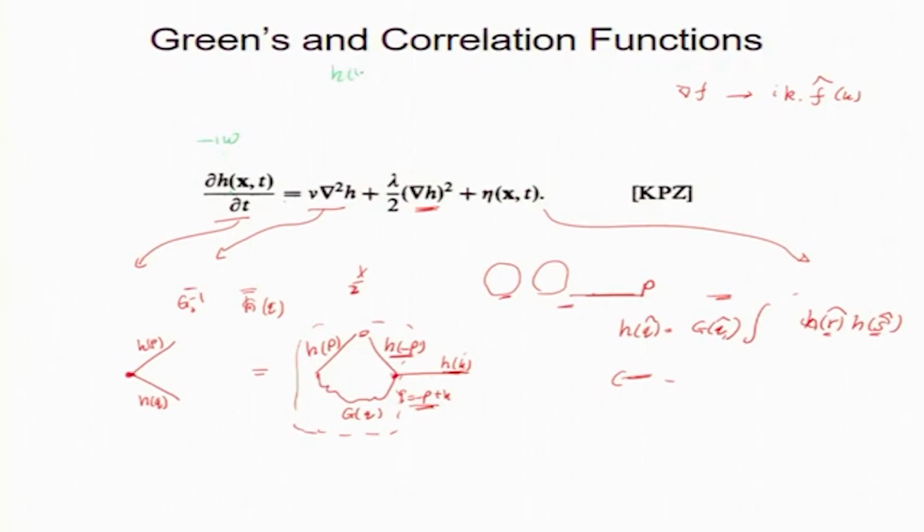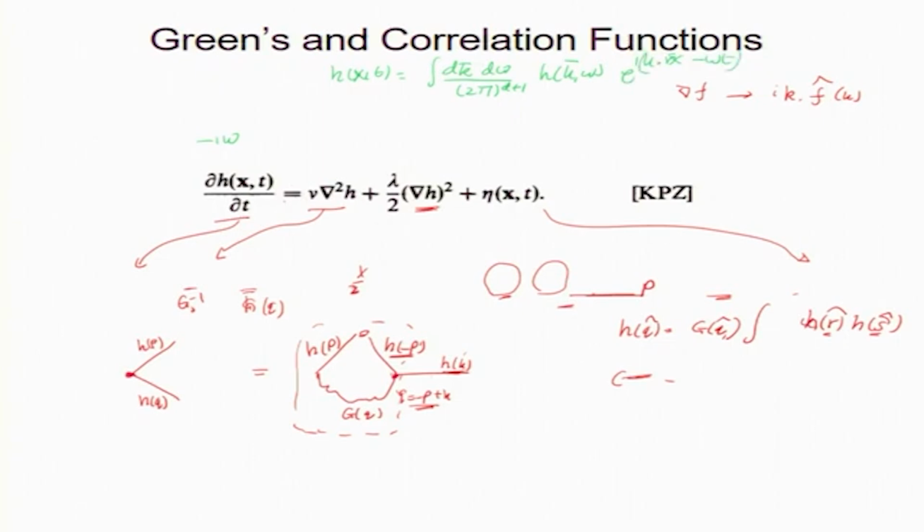We write h of x, t as the integral dk d omega over 2 pi to the power d plus 1, d for k and 1 for omega, then h of k omega e to the power i(k dot x minus omega t).